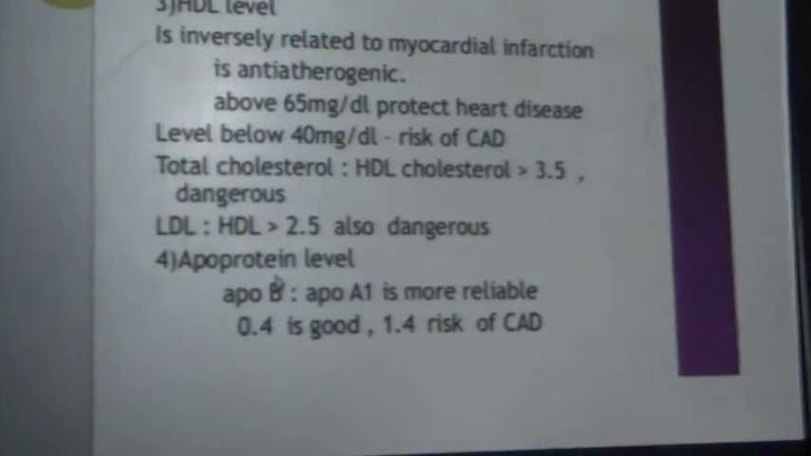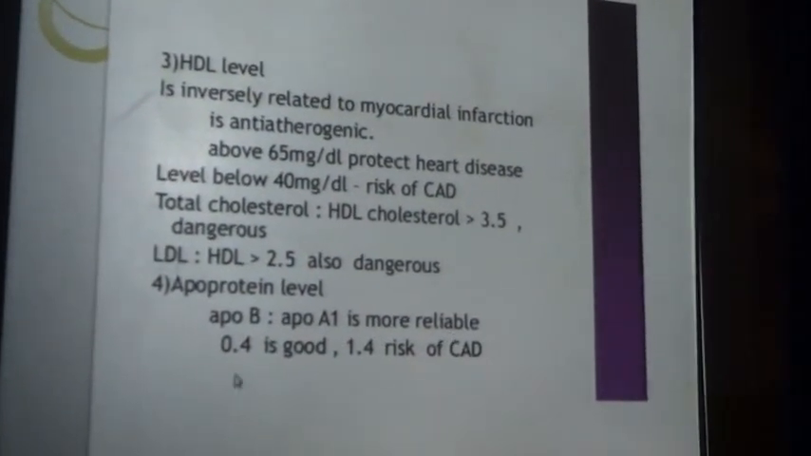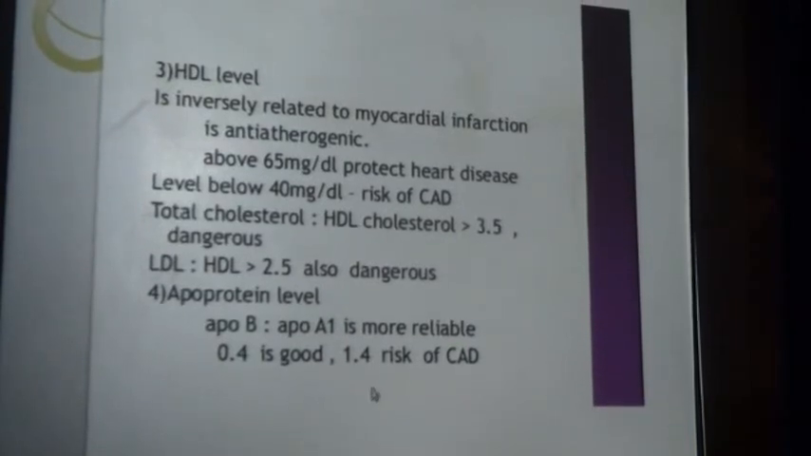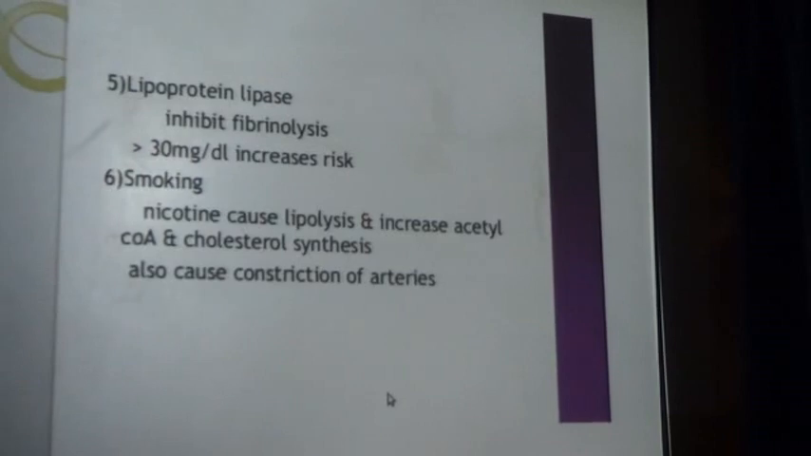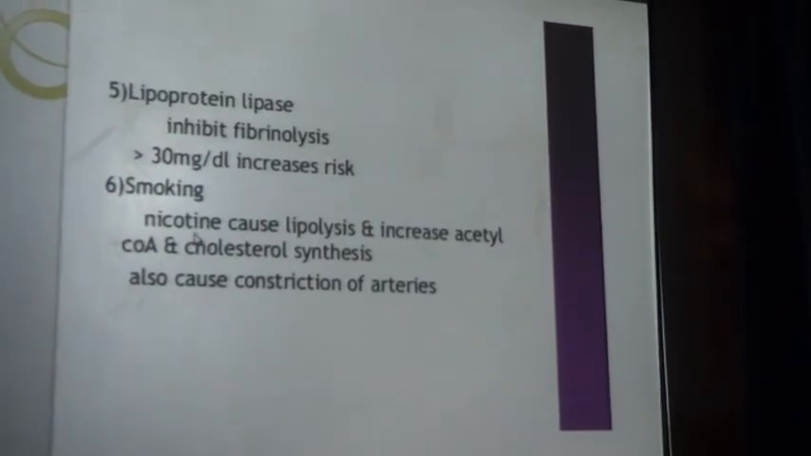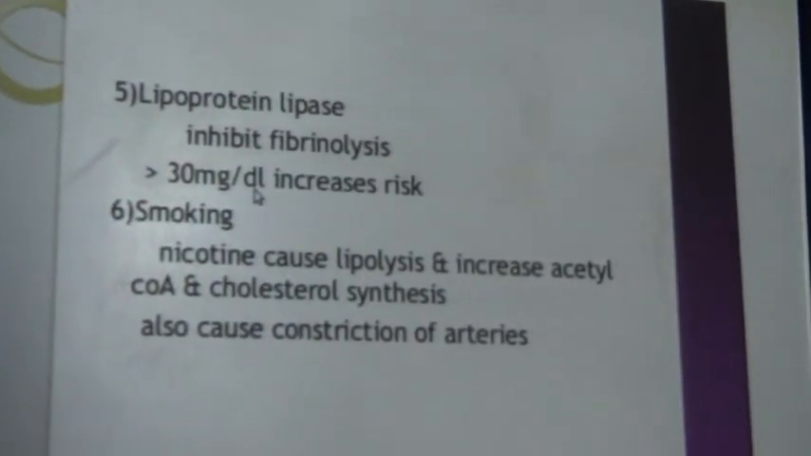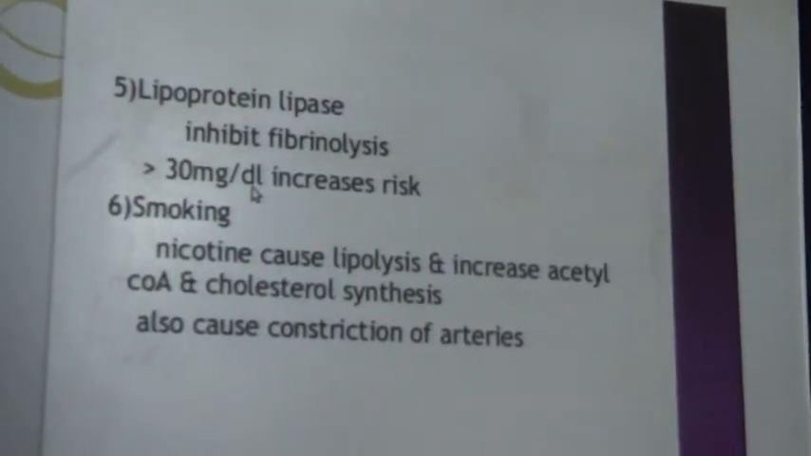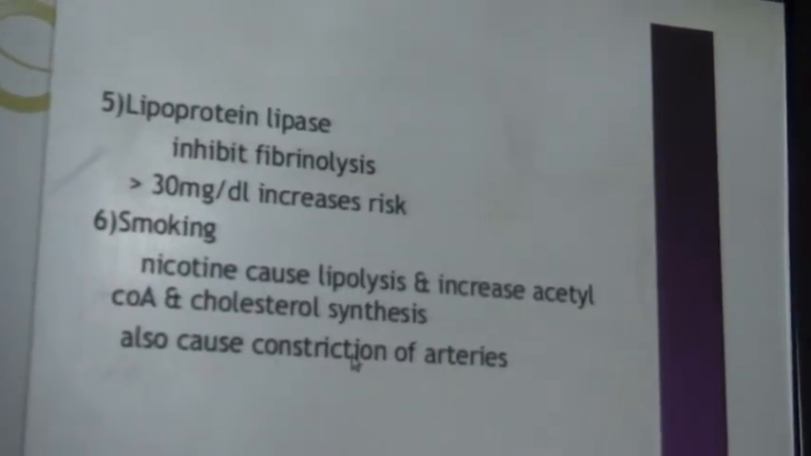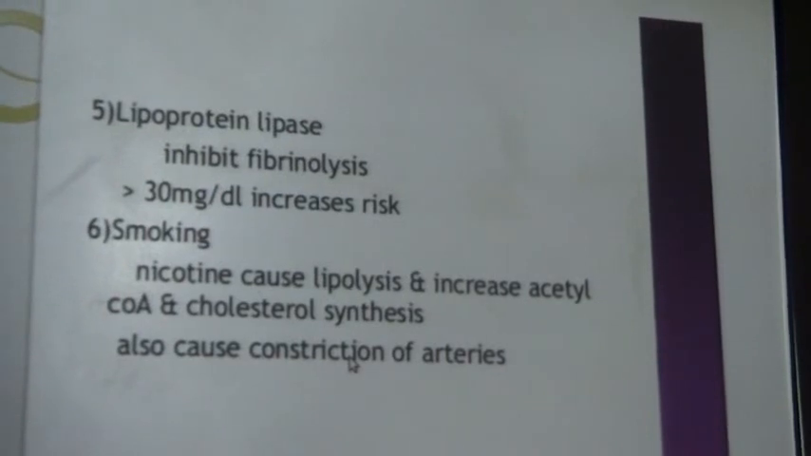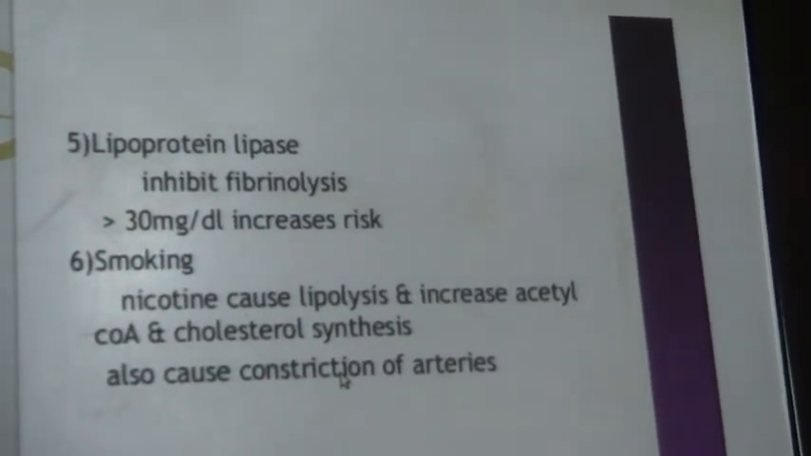Apoprotein levels: the apoprotein B to apoprotein A1 ratio is more reliable, and 0.4 is good, but more than 1.4 is a risk of coronary artery disease. Now lipoprotein lipase enzyme inhibits fibrinolysis, and more than 30 milligram per deciliter increases the chance of atherosclerosis disease. Another factor is smoking. Nicotine generally causes lipolysis, and increases acetyl coenzyme A and cholesterol synthesis, and also causes constriction of the arteries. So these are the factors which affect atherosclerosis.